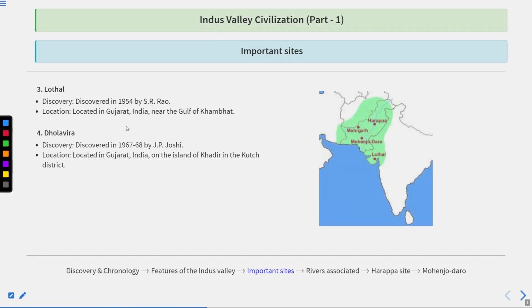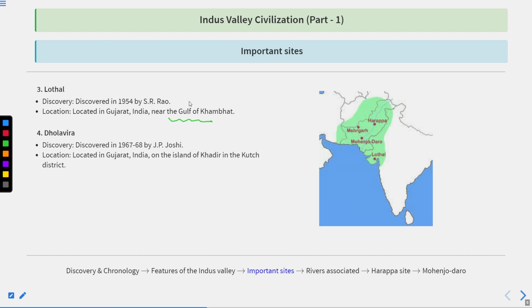Next is Lothal. In 1954, Lothal was discovered by S. Rangnath Rao, known as S.R. Rao. Lothal is in Gujarat, near the Gulf of Khambat, and it is basically near the Bhogwa or Luni River. Lothal was discovered in 1954 by S. Rangnath Rao.